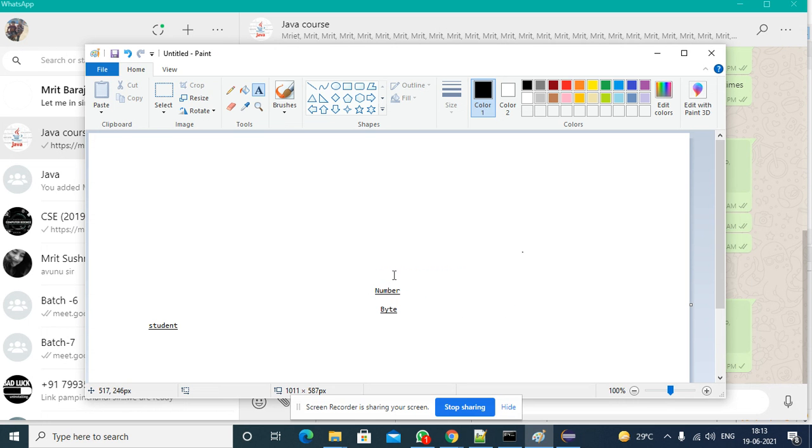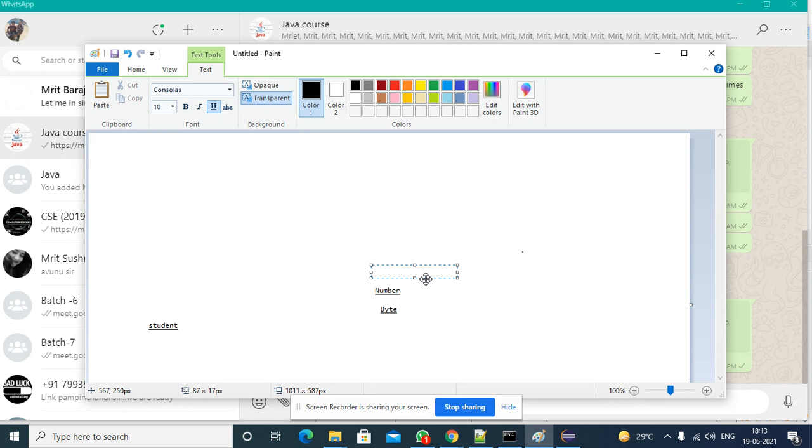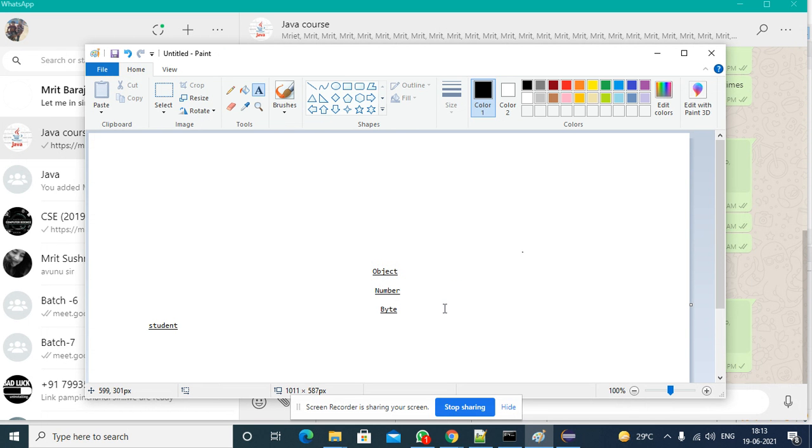So for the Number class, who is the superclass? Maybe some other class. If there is no class, then who is the superclass? Object class. So in Java programming, for every class, the root class will be Object class.